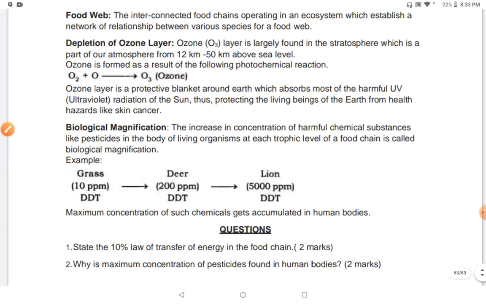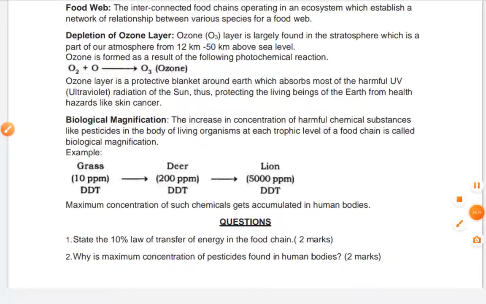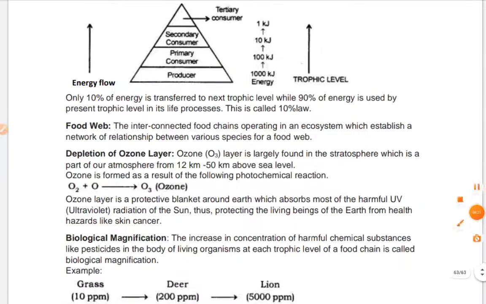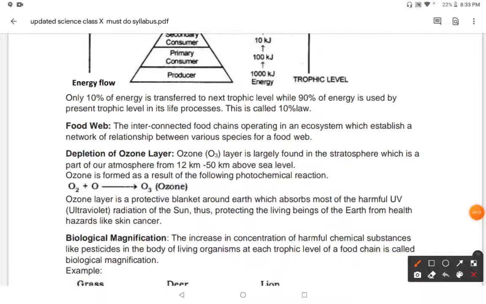And the next topic is biological magnification. As you have seen the 10% rule in the energy flow from one trophic level to another level. For example, the farmer sprays some DDT or some fertilizers on the plants. So plants have more chemicals, and when they are eaten by consumers, consumers not only eat the plant, they also eat other animals which also have some chemicals in them. So instead of decreasing, the chemicals are increasing from one trophic level to another.